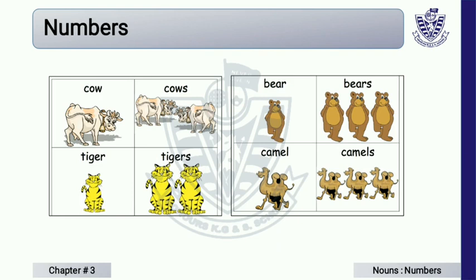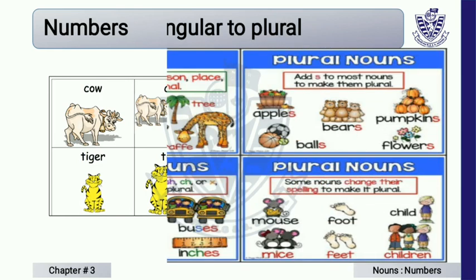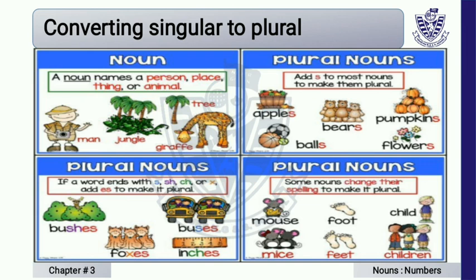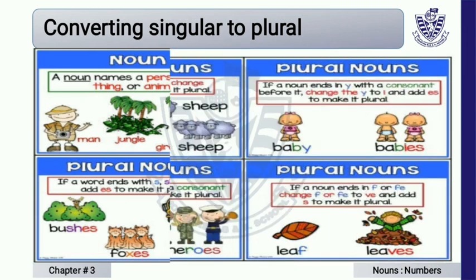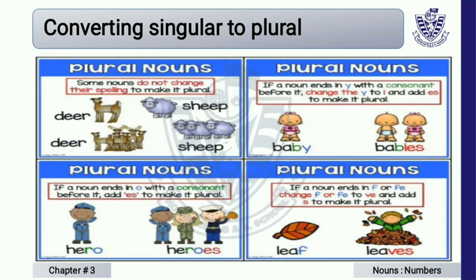As you can see in this picture, cow, cows, tiger, tigers. It is clear that a noun has two forms. The first one is singular and the second one is plural. As I told you before, now I will tell you how we can convert singular to plural. Usually we add s at the end to make plural. Some nouns do not change their spelling to make it plural, like sheep, sheep, one sheep, four sheep, one deer, four deer.